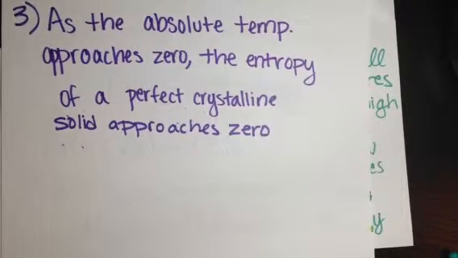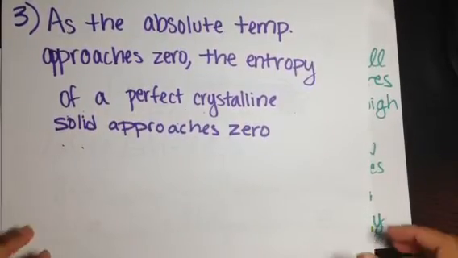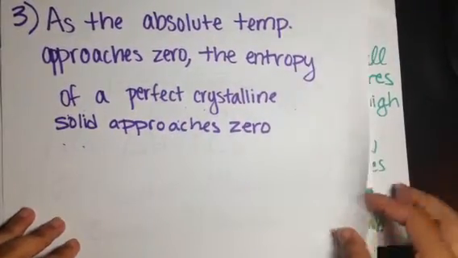To date, scientists have been unable to make a perfect crystalline solid at zero entropy when absolute temperature approaches zero. The entropy of a perfect crystal is very, very close to zero, and scientists are still working on that.